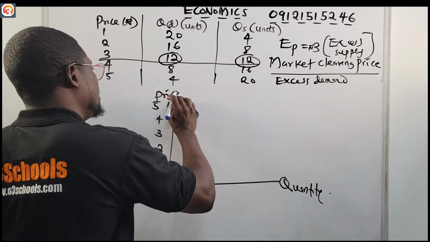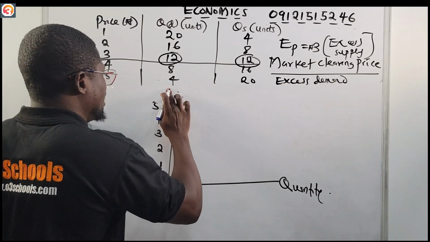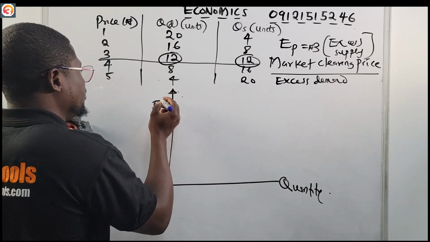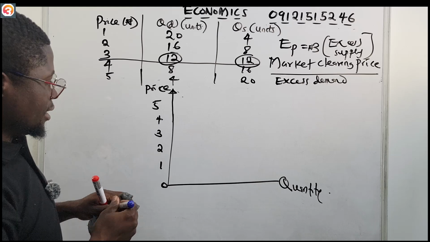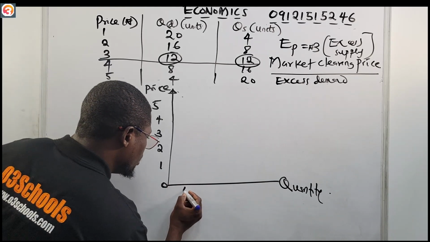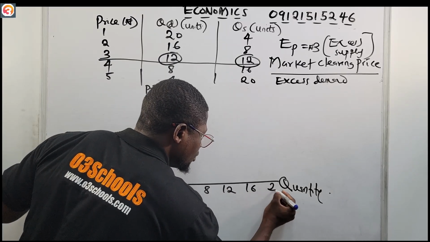Let's take this up a bit so that I have more space. Do not forget always to label. Then of course, now let us go to the quantity axis. Let us use 4, 8, 12, 16, and 20.